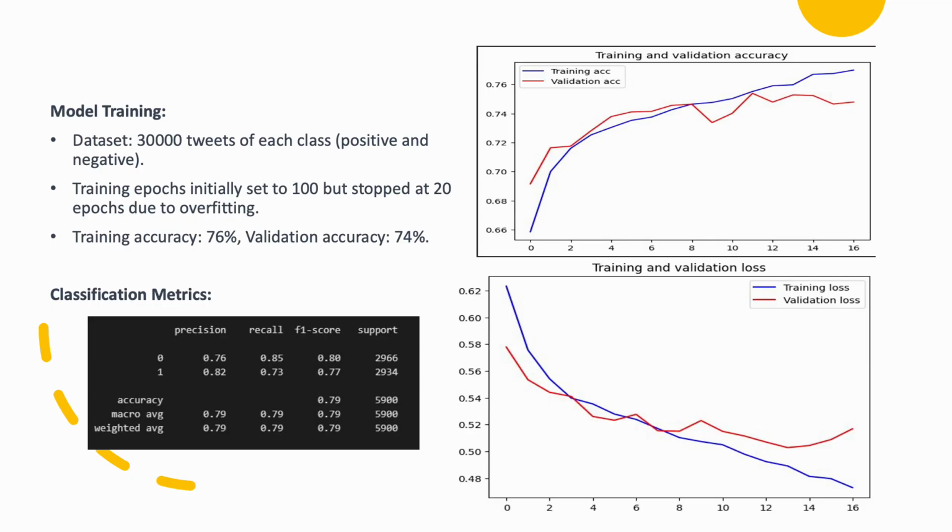For our experiment, we trained the model on 30,000 tweets equally distributed between positive and negative classes. Although the training epochs were set to 100, we stopped the training at 20 epochs using callback methods because the model was overfitting. At 20 epochs, the model achieved a training accuracy of 76% and a validation accuracy of 74%.